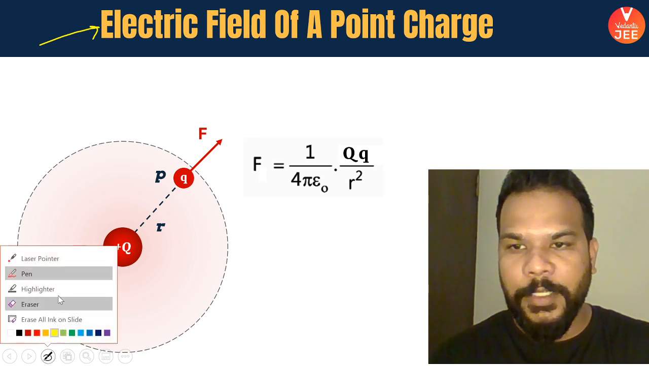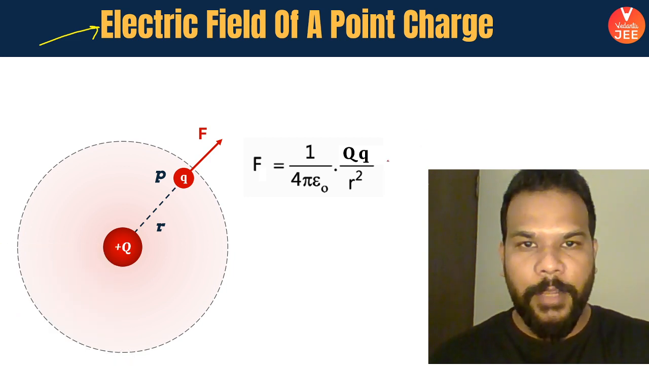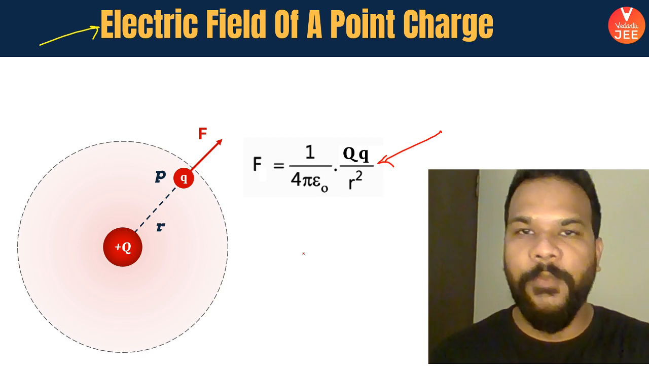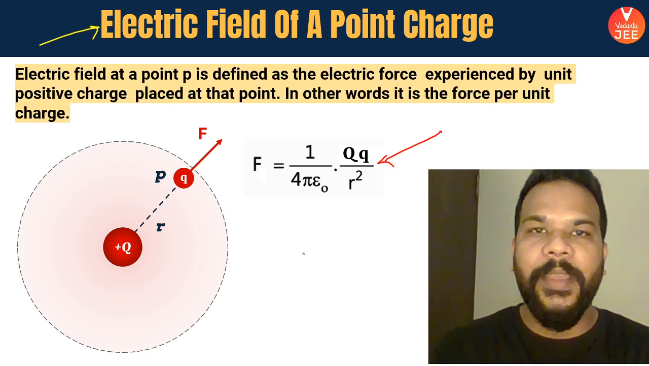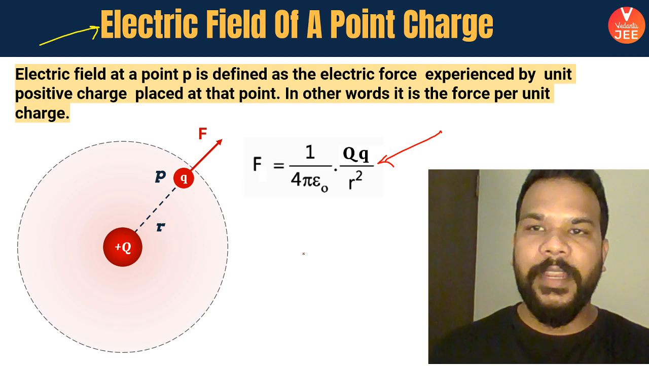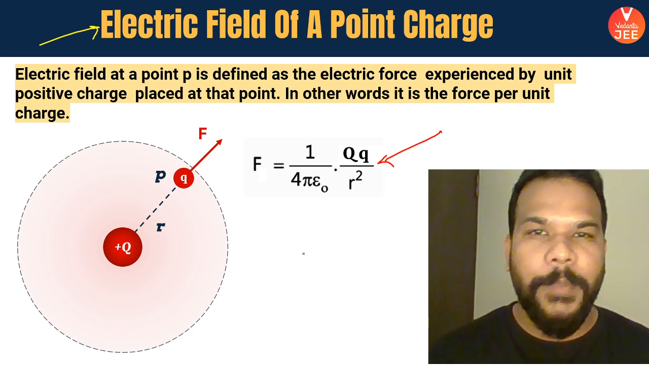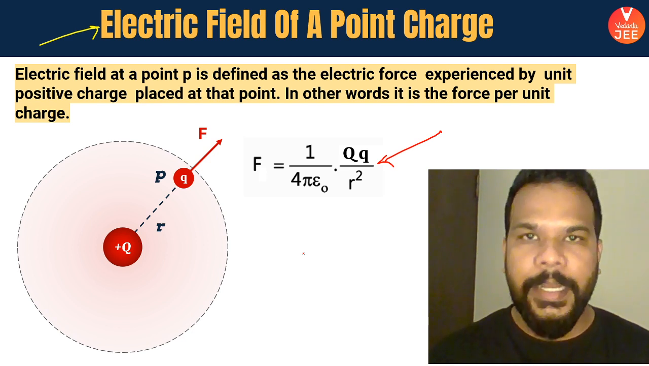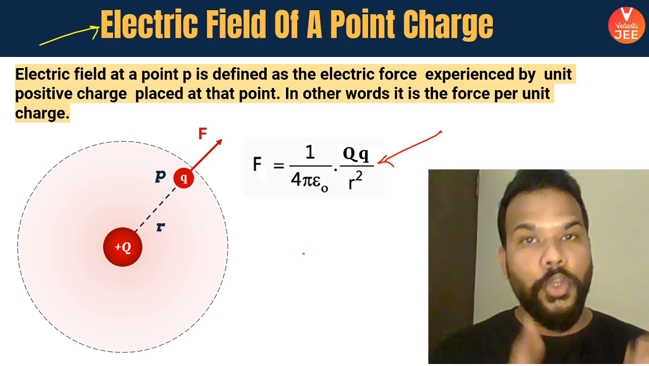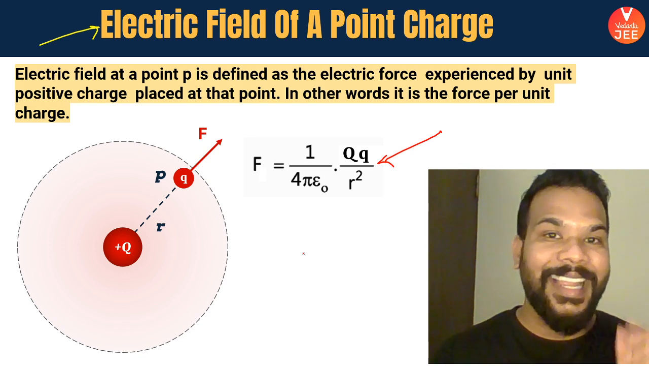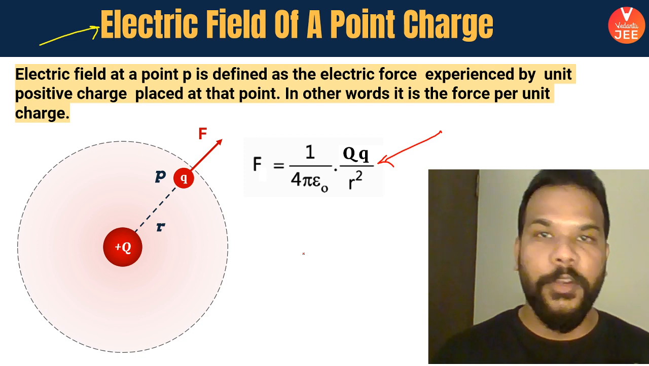Okay, guys, let me just change the color so that we can see what I'm trying to mention here. Okay, so this is that force. So how are we going to define this electric field? Electric field at point P, let me just read this out, is defined as the electric force experienced by a unit positive charge placed at that point. In other words, it's the force per unit charge.